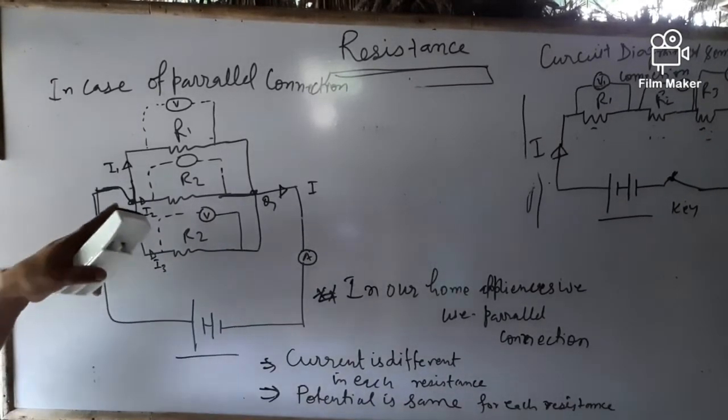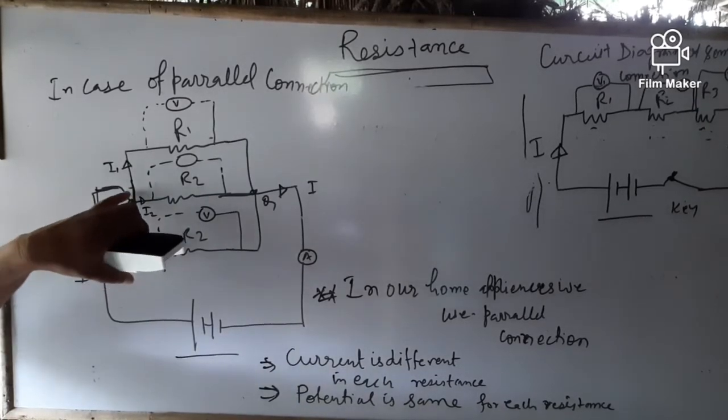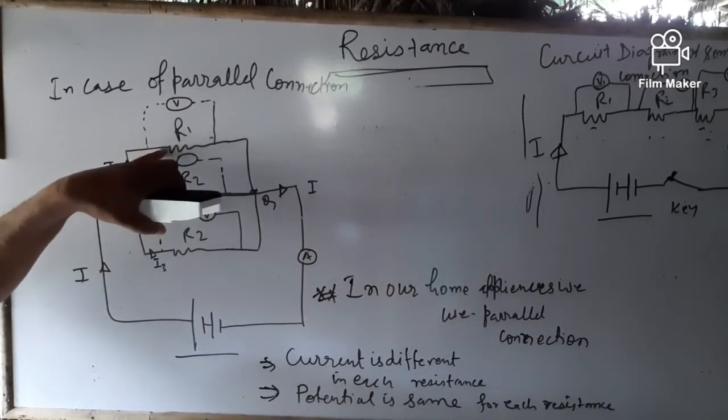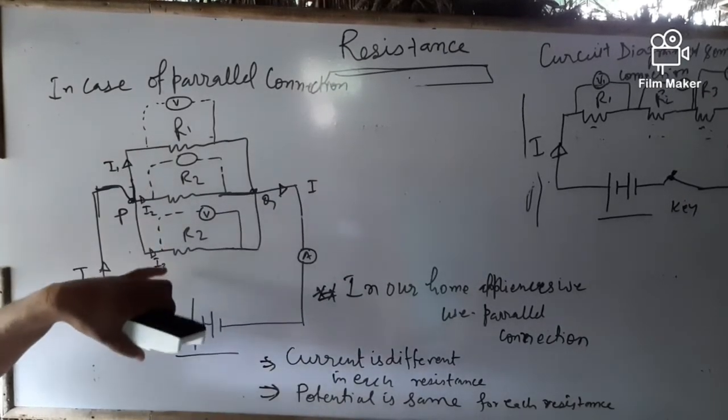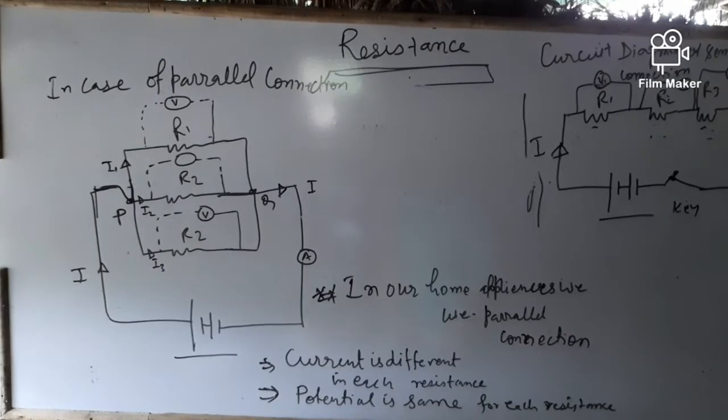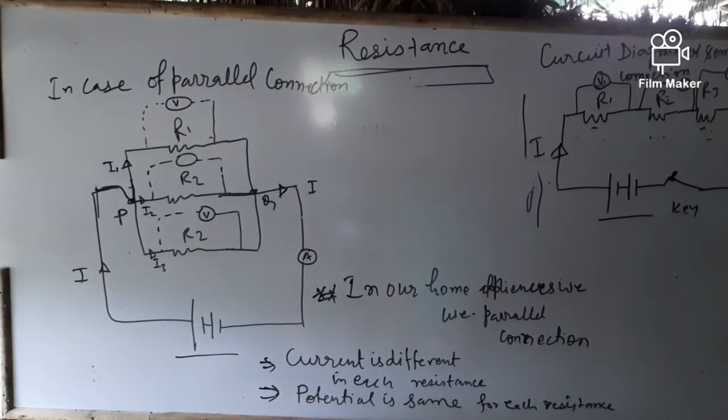Why? Because if any appliance is damaged, the current still flows into the other appliances.